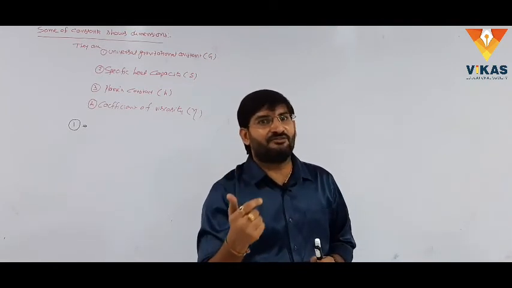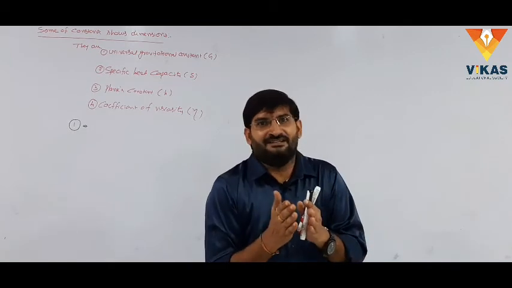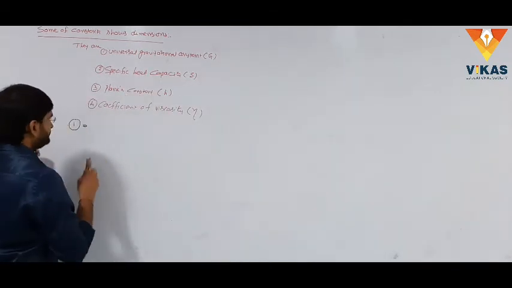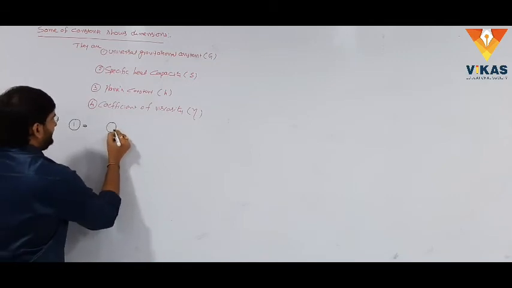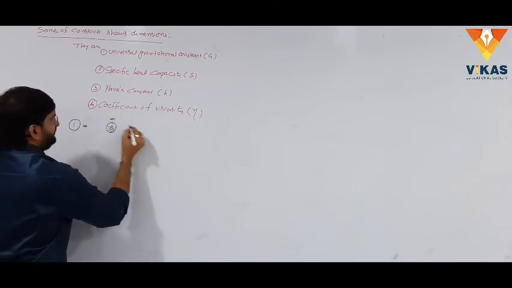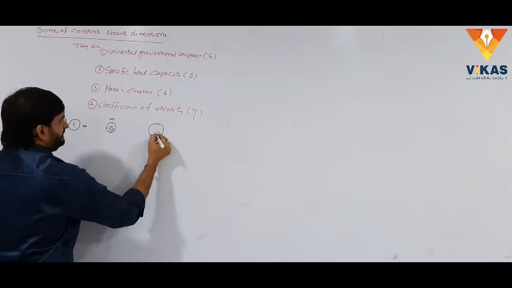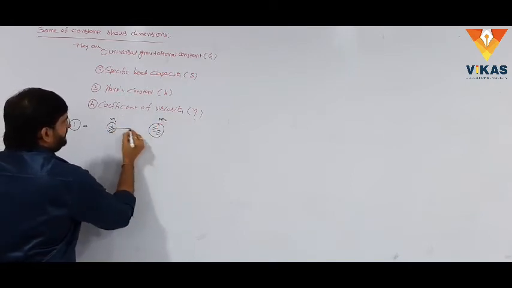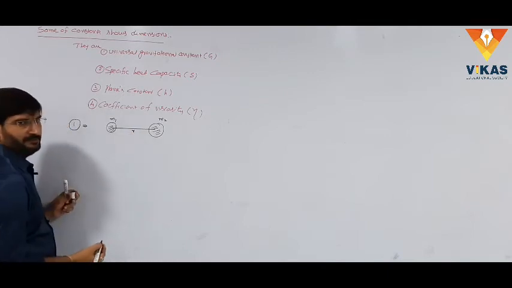Due to that attractive force, we move close together. Here also, this is applicable to the planetary system. Let us consider a planet of mass m, and one more planet. This is m1, this is m2. Their centers are separated by distance r.